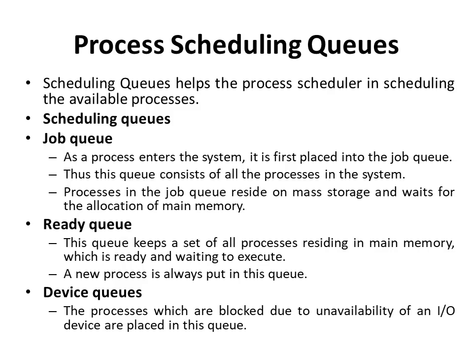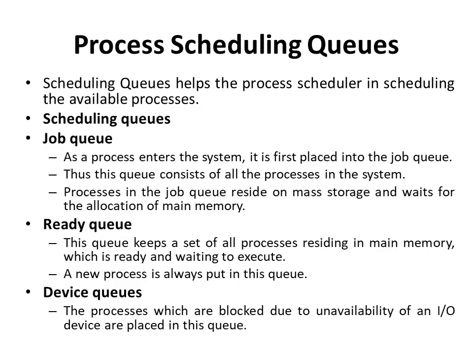So what is job queue? Job queue is a queue that consists of all the processes in the system. This means that when a process enters the system, that is, when a process is first created, at that time it is placed in the job queue. Job queue resides on a mass storage device, and the processes wait till they are brought into the main memory for execution.